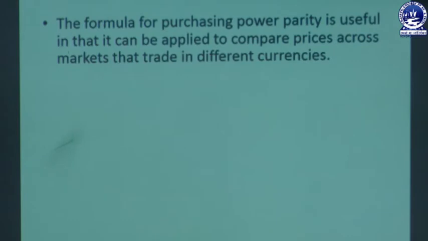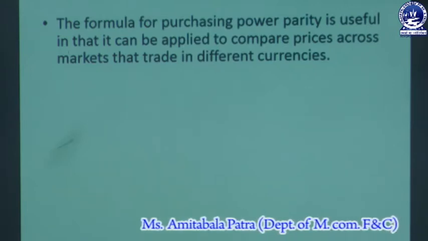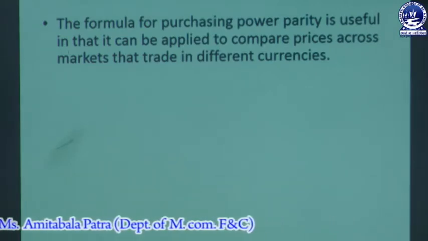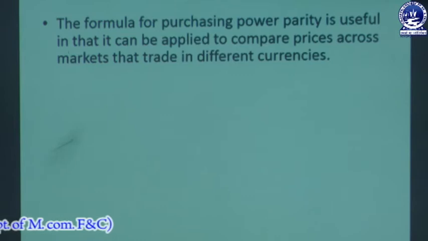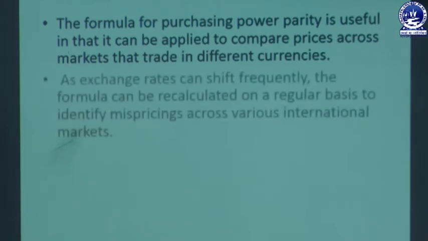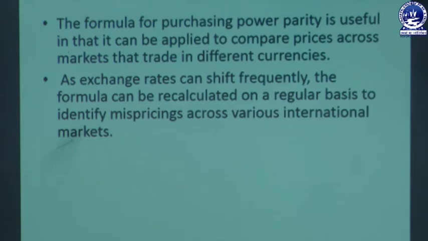The formula for purchasing power parity is useful in that it can be applied to compare prices across markets that trade in different currencies. As exchange rates can shift frequently, the formula can be recalculated on a regular basis to identify mispricings across various international markets.